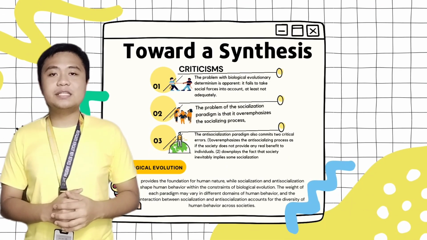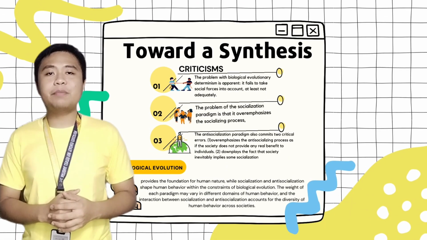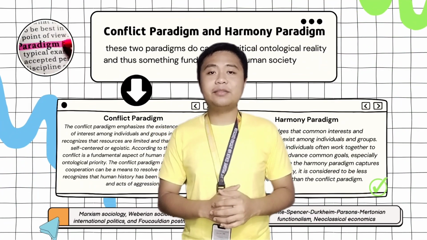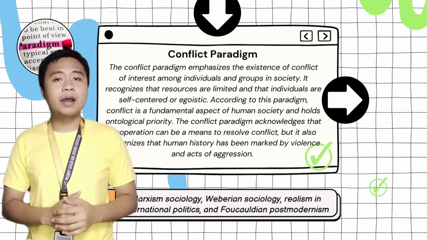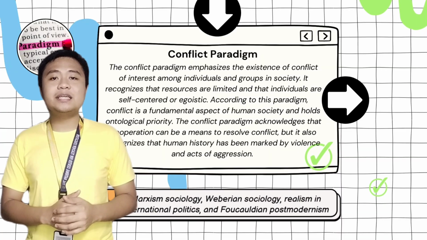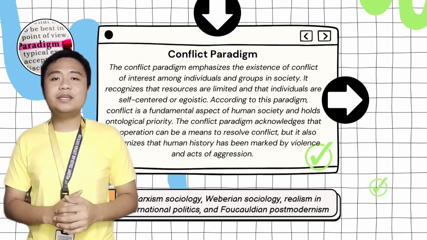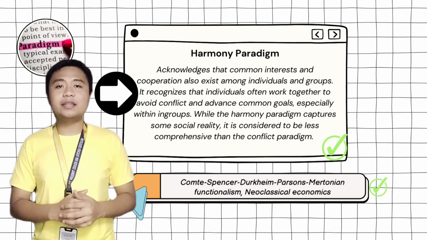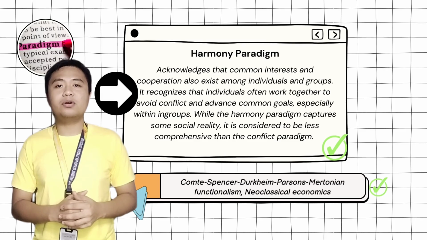As a synthesis, it is important to note that these paradigms are not mutually exclusive and interact with each other. The last two dimensions in the 9 bedrock paradigms are the conflict paradigm, which emphasizes the existence of a conflict of interest among individuals and groups in society, and holds the competition for resources and power dynamics within society. On the other hand, the harmony paradigm acknowledges that common interest and cooperation exist among individual groups.